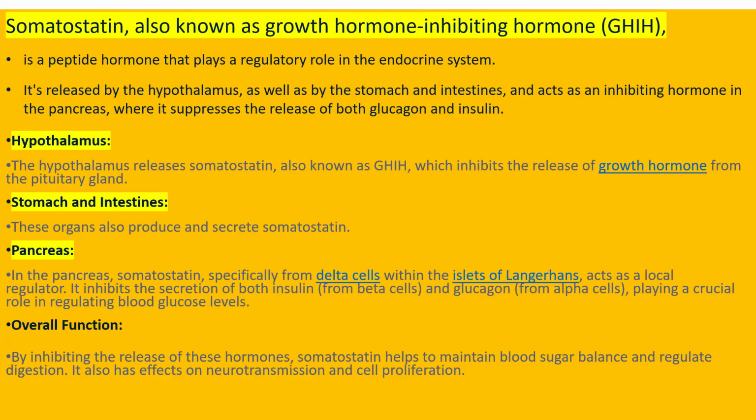Pancreatic somatostatin is specifically from the delta cells within the islets of Langerhans, which act as a local regulator, regulating the amount of insulin and glucagon in your body. It inhibits the secretion of both insulin from beta cells and glucagon from alpha cells, and plays a very important role in maintaining blood glucose level. So the overall function of somatostatin is to inhibit the release of insulin and glucagon, helping to maintain blood sugar balance,